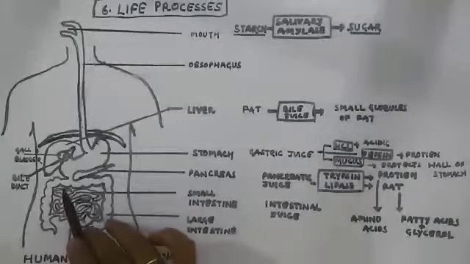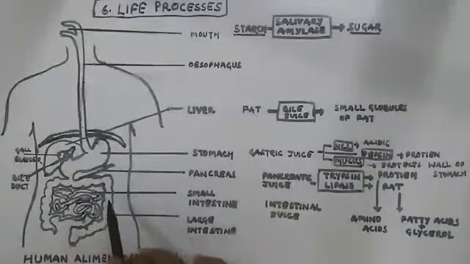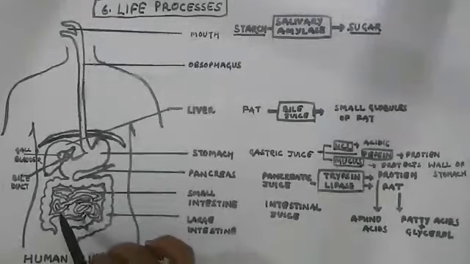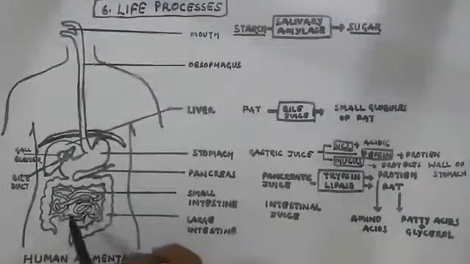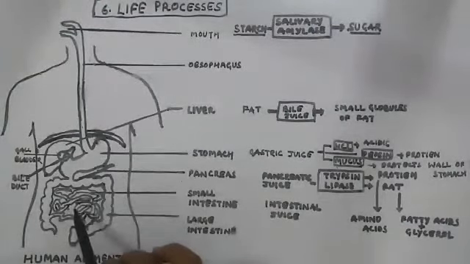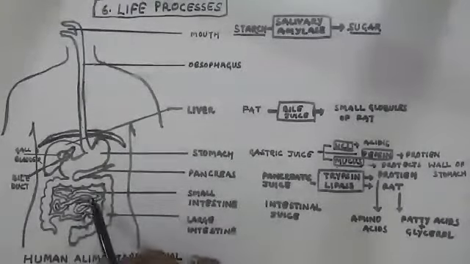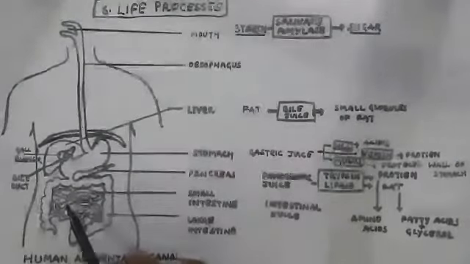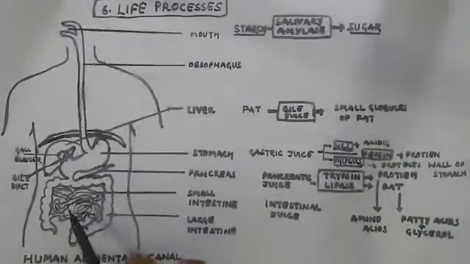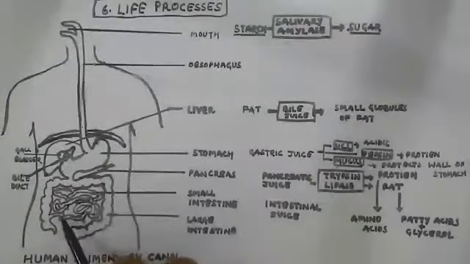The small intestine is a highly coiled, extensive structure which is enclosed inside the large intestine. The length of the small intestine varies from organism to organism. It may be smaller in length or it may be larger in length. This small intestine makes the food get more digested, or you can say this is the place where complete digestion takes place. That means carbohydrate, protein and fat get completely digested in the small intestine.